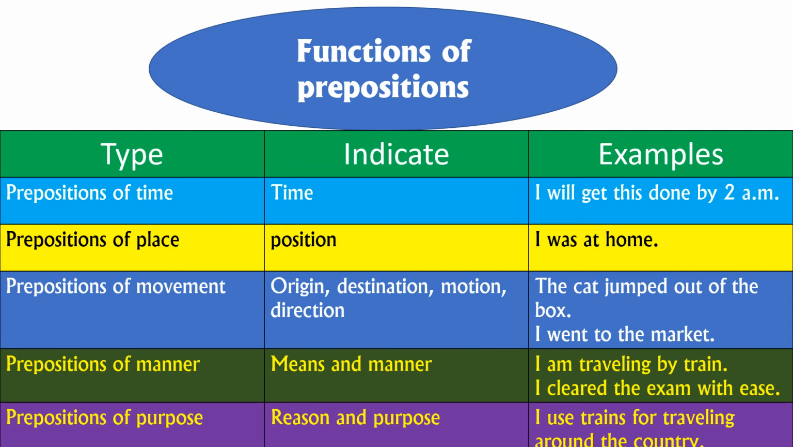So functions of prepositions, we have 5 types. The first one, preposition of time. The second one, prepositions of place. The third one, prepositions of movement. And the fourth one, preposition of manner, and the fifth, prepositions of purpose. So 5 types we have learnt about. You have to keep in your mind what types we have learnt. Suppose if you are getting any doubts on this, just watch once again. You will get the full content from this video.